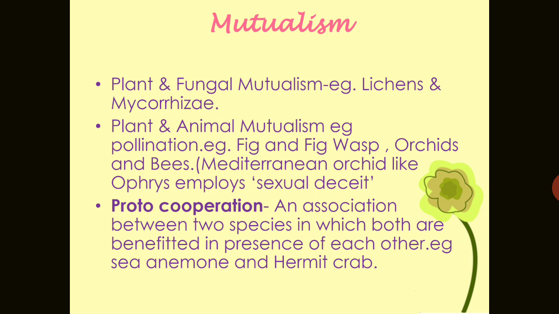It is a mutualistic relationship between a fungus and a photosynthesizing green alga, or we can say it may be cyanobacteria or blue-green algae. The algal part, the phycobiont, produces food through photosynthesis, whereas the fungus, known as the mycobiont, absorbs nutrients from the soil.